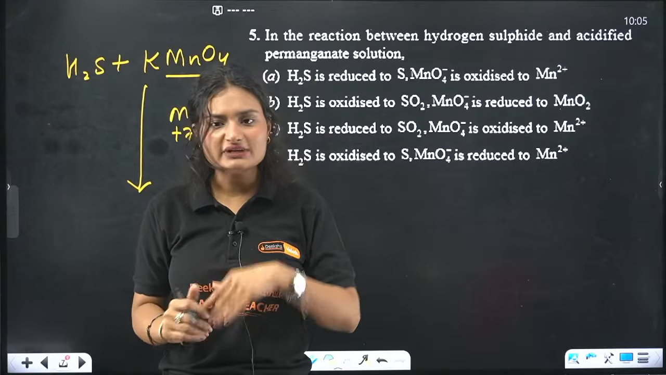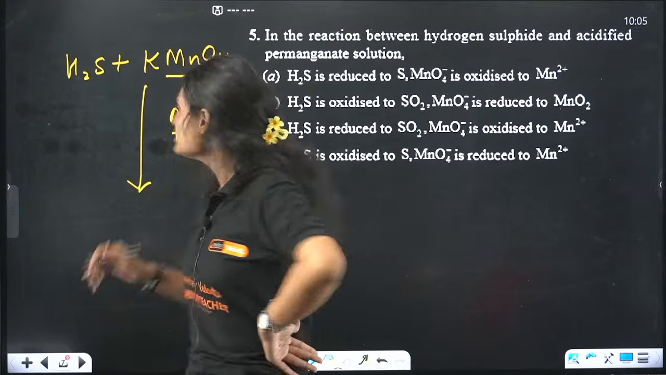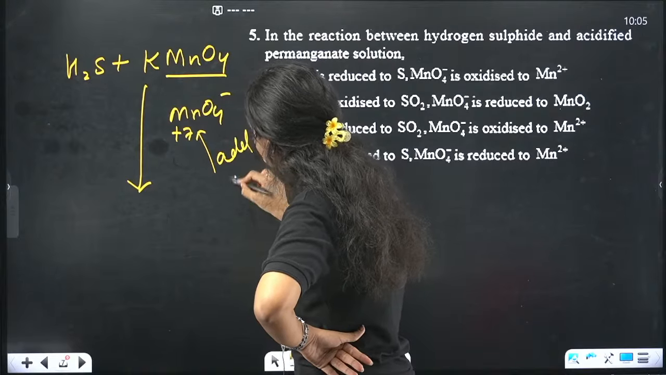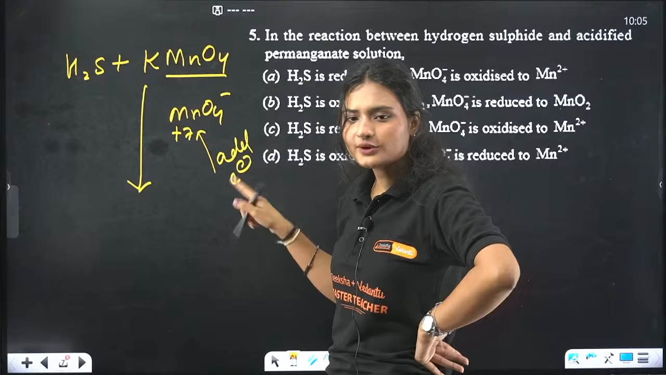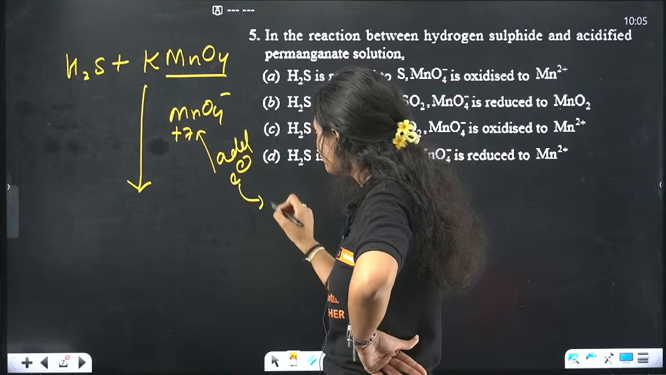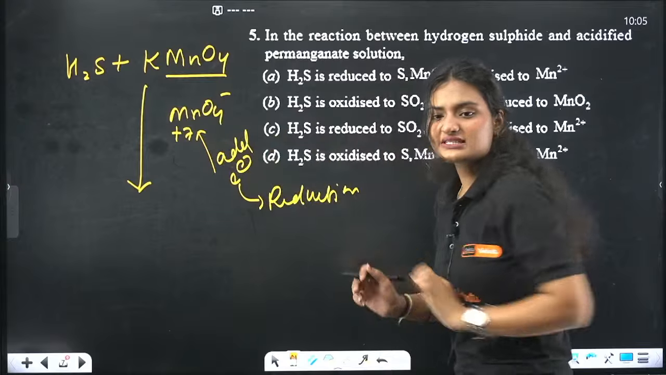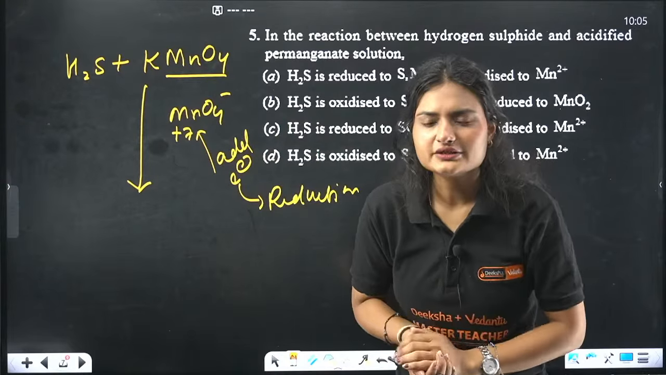Okay, so what can we do? We can decrease it. Decrease means we will add electrons to it, and this adding of electrons is called reduction. That means MnO4 negative is getting reduced.